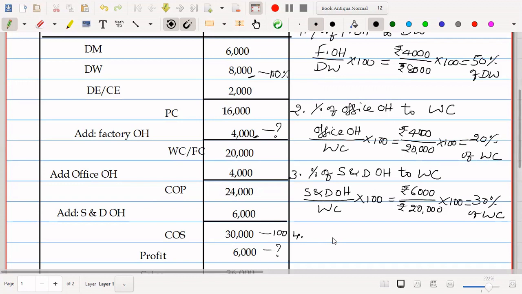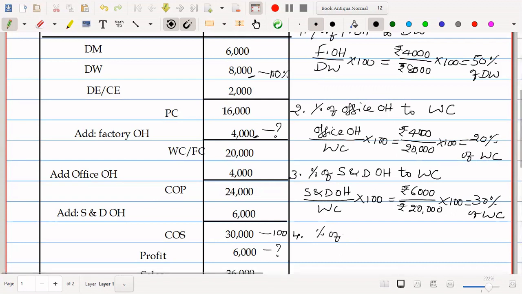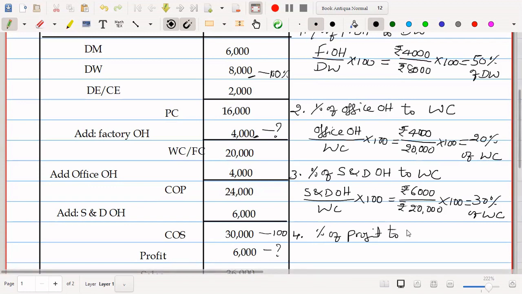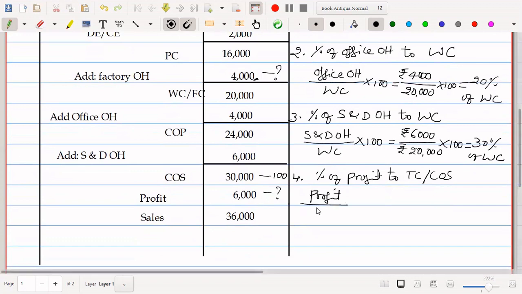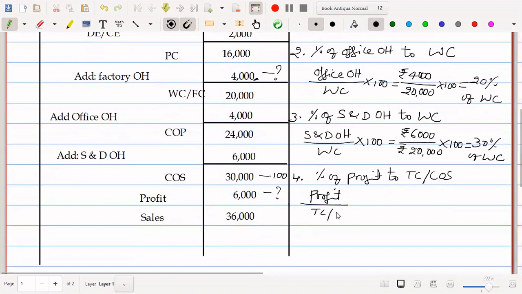For this, we have to apply percentage of profit to total cost or cost of sales: profit divided by total cost or cost of sales into 100.